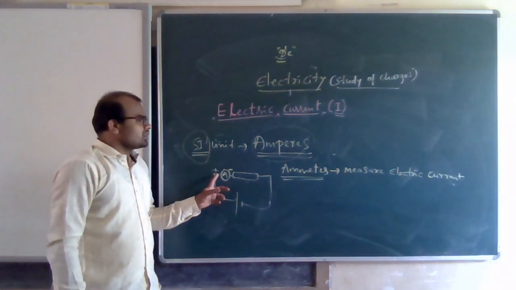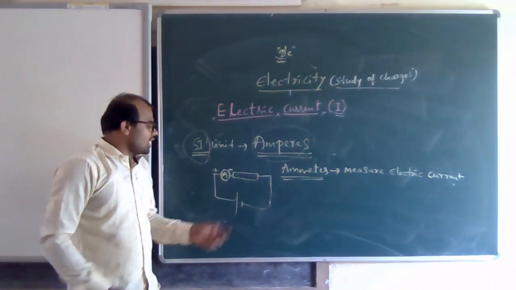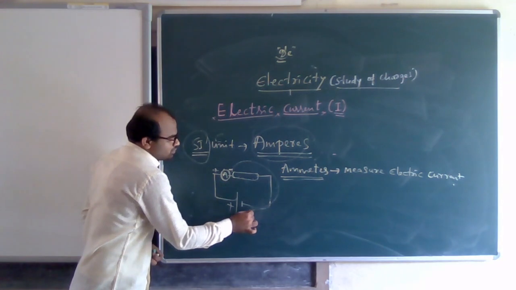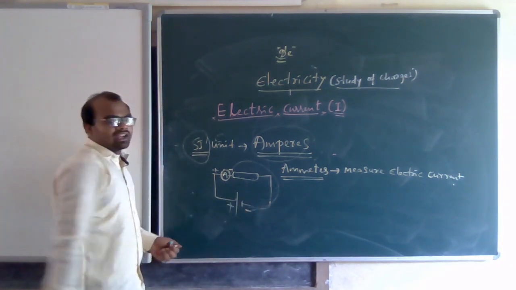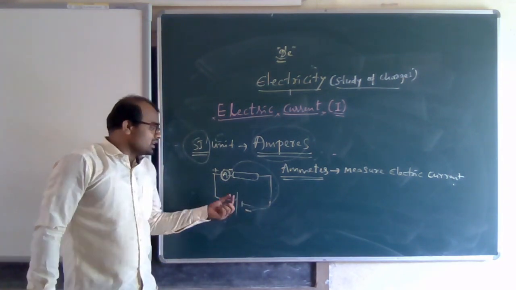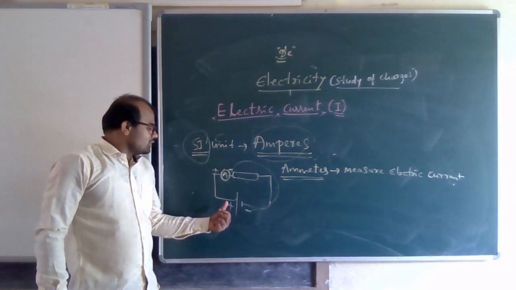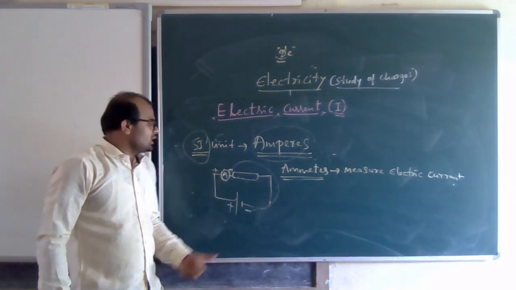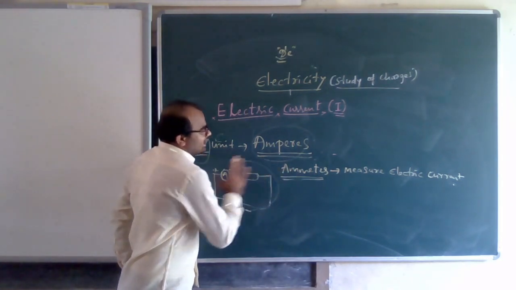Okay. So here the positive terminal of the ammeter should be connected with the positive terminal of the battery. The negative terminal should be connected with the negative terminal of the battery. That means for a cell or a battery, positive goes to positive and negative goes to negative. This is regarding ammeter.